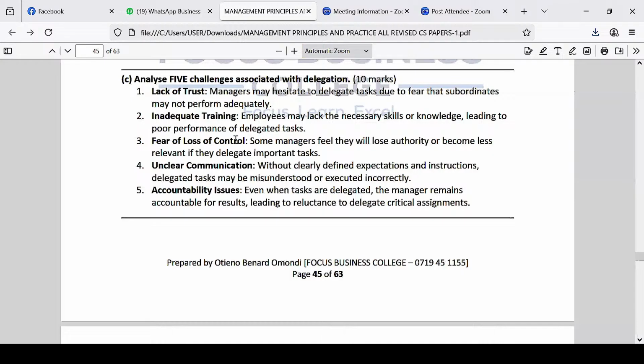So that is what accountability issues means: the person who delegates the task is still accountable for the task, even if the junior does it wrongly. So that's another challenge in our delegation. I hope those challenges are understood.